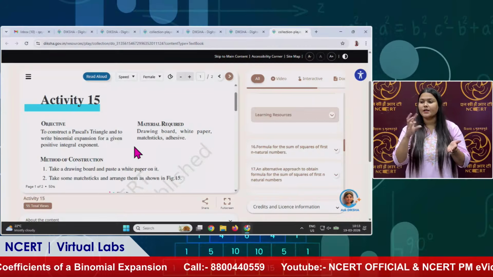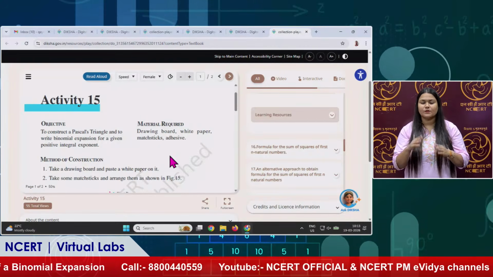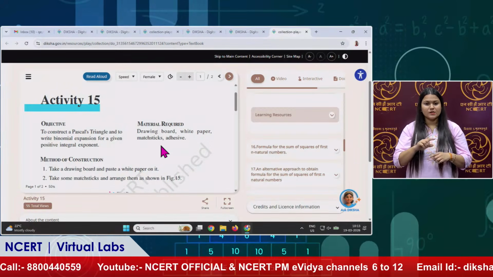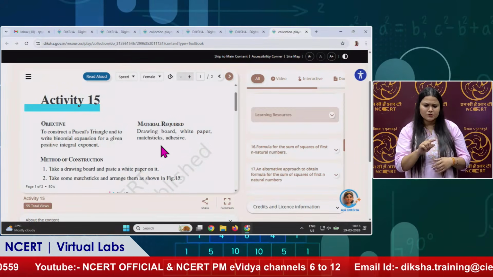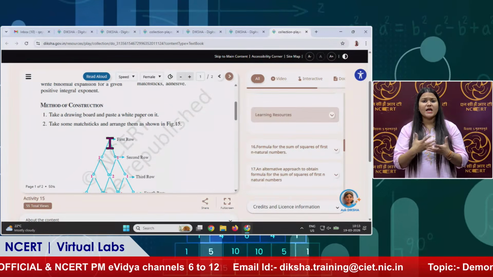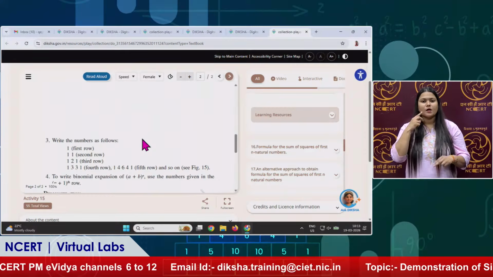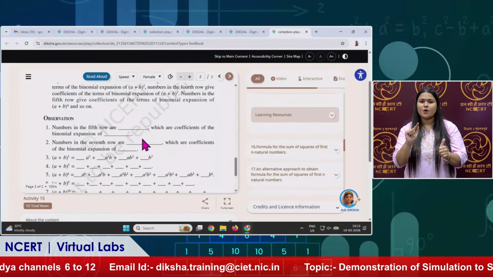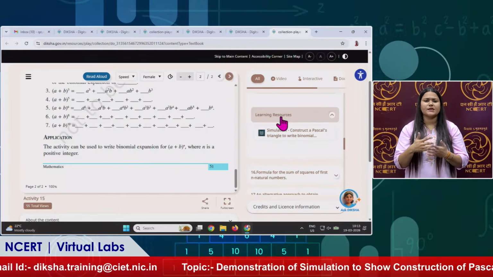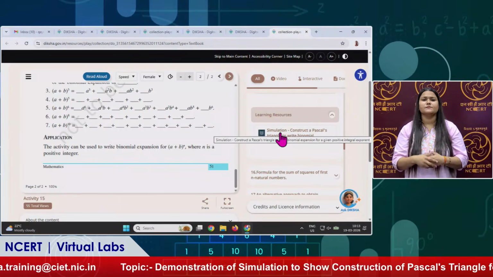It is written here, this is our objective, and this is the material required in a physical laboratory if students want to perform it, but here no material is required in the virtual lab. This is the good thing. The method of construction is given step by step, everything is given here. Students can read it and then they can go to the learning resources. In learning resources they can click on the simulation part.